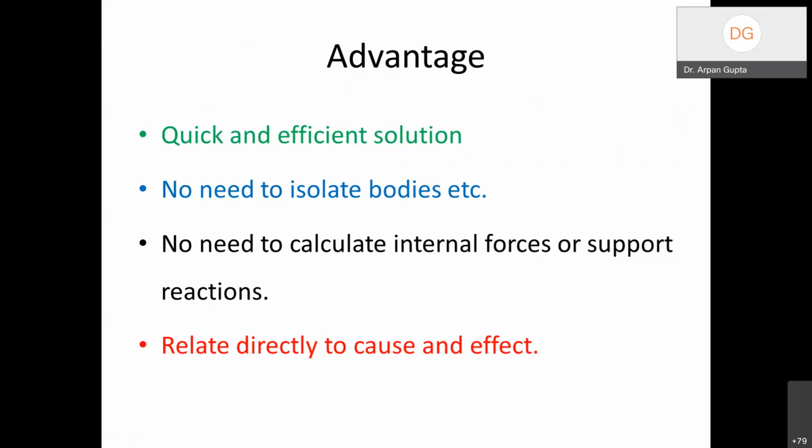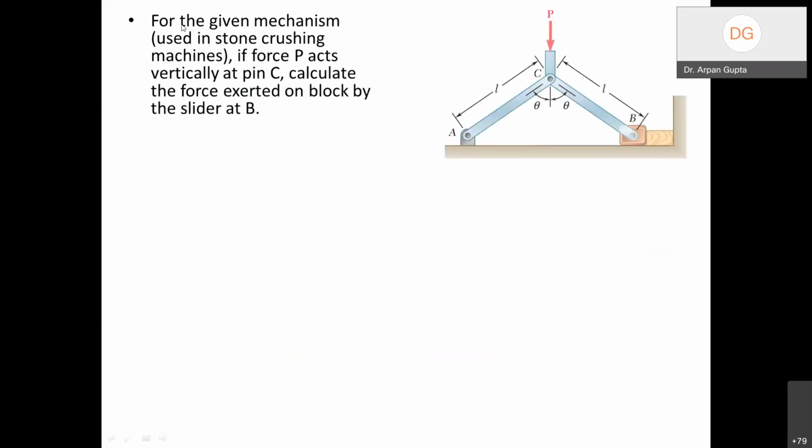Before I go to the method, let me introduce you to a problem. For the given mechanism on the right side of the screen, this kind of mechanism is basically used for stone crushing machines and compressing machines. If you have wooden blocks or something you want to compress, or a stone you want to break, these are the typical mechanisms used in these machines to do the job.